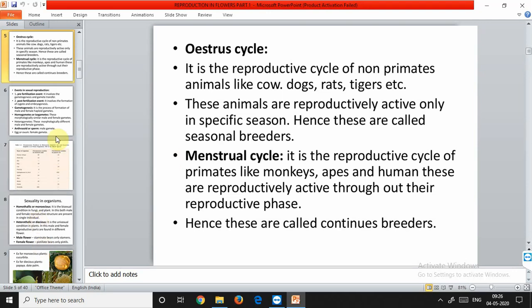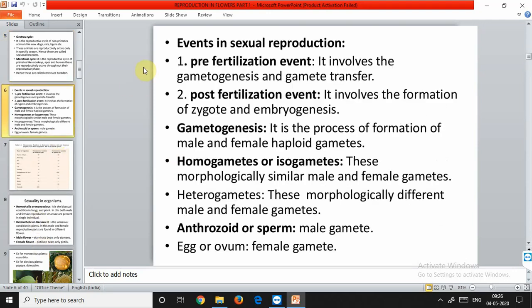Now, the events that occur in the process of sexual reproduction. After the attainment of maturity, all sexually reproducing organisms exhibit events and processes that have remarkable fundamental similarities. Even though the structures associated with sexual reproduction are very different, the events of sexual reproduction, though elaborate and complex, follow a very common sequence. Sexual reproduction is characterized by the fusion of male and female gametes. Then occurs the formation of the zygote, and thereafter comes the process of embryogenesis.